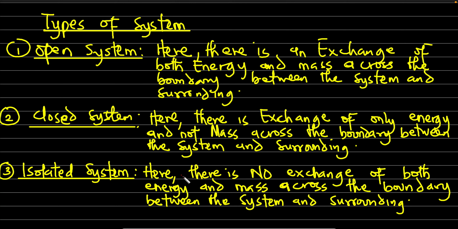The water content remains intact, the water will not reduce, as well the mass of the water remains the same, and the temperature of the water at first will not really change except with time. So these are the three major types of systems. Therefore, an isolated system is a system where there is no exchange of both energy and mass across a boundary. In summary, I'll retake this all over again. Open system, there is an exchange of both energy and mass across the boundary. Closed system, there is exchange of only energy and not mass across the boundary. And isolated system, there is no exchange of both of them, right? Both the mass and the energy are not being exchanged.